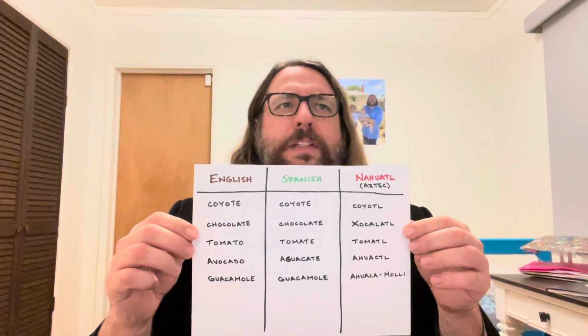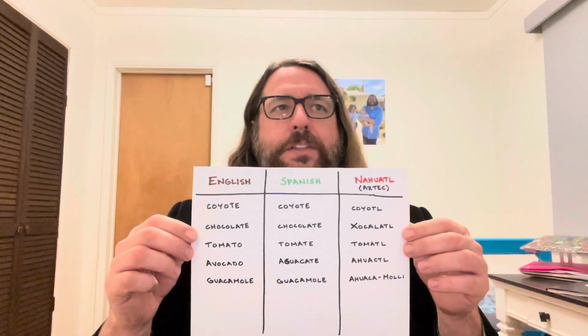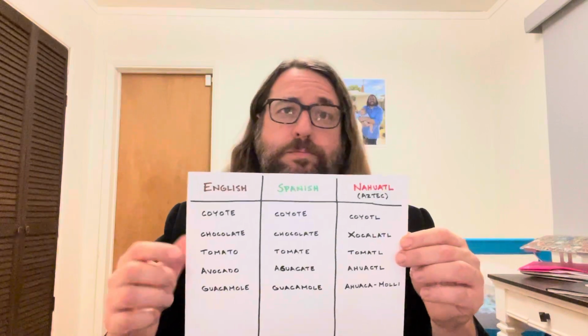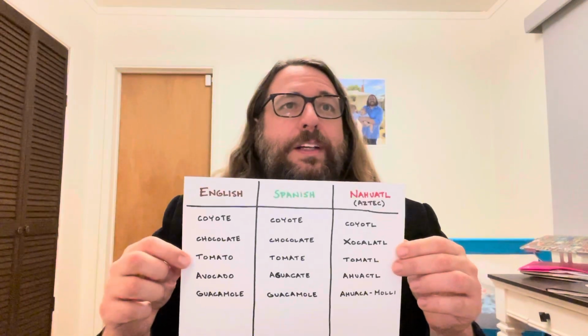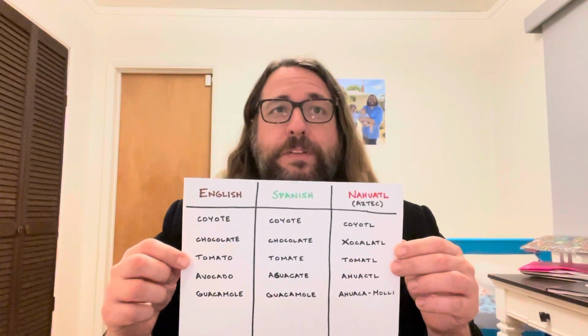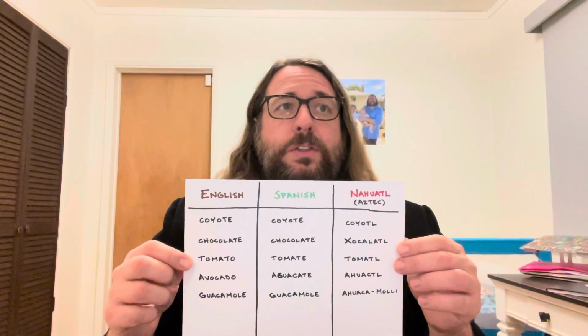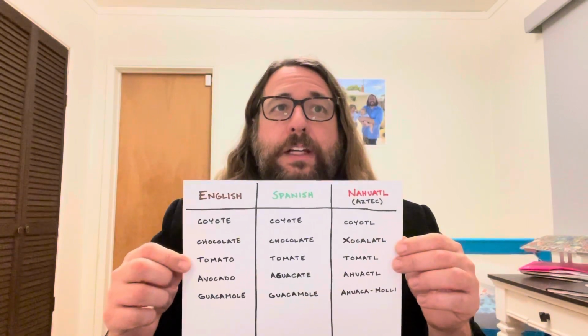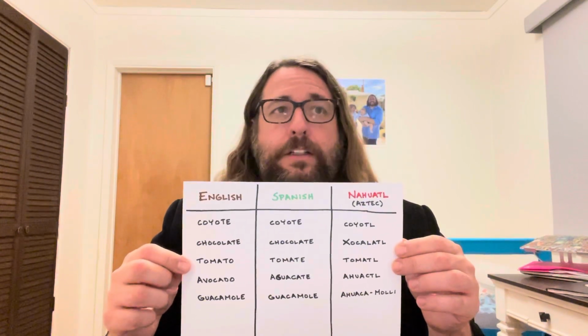At some point during that early morning walk, you might duck into a grocery store to buy some chocolate, a tomato, and an avocado. Again, if you speak Spanish, you might have realized that English borrowed all three of those words from Spanish, in which chocolate is chocolate, tomato is tomate, and avocado is aguacate.